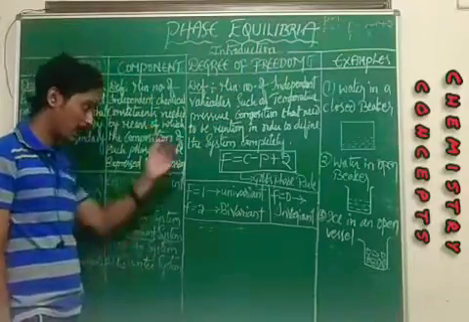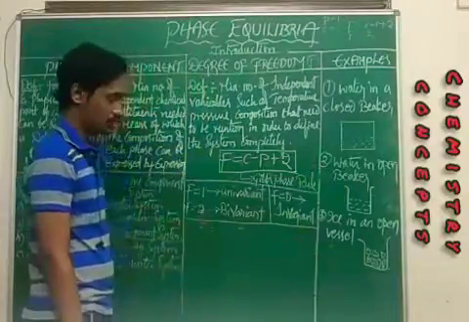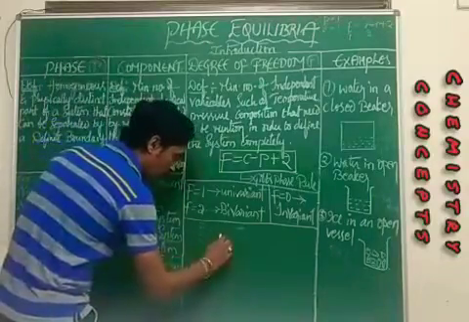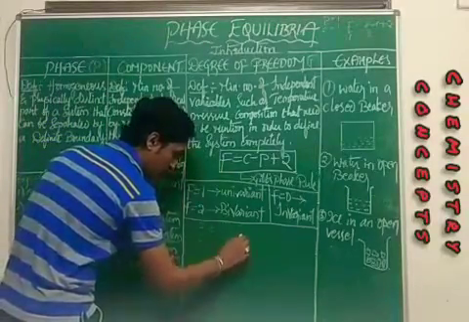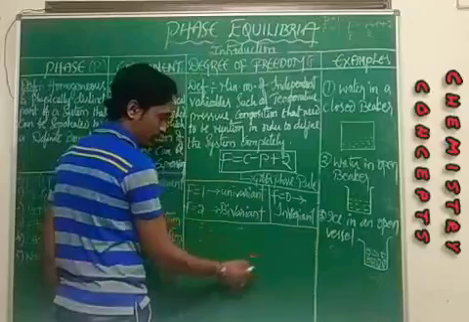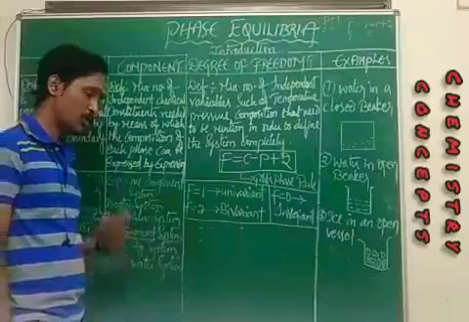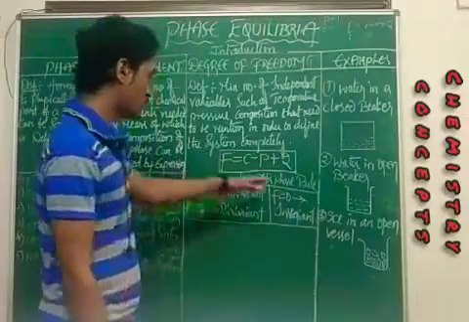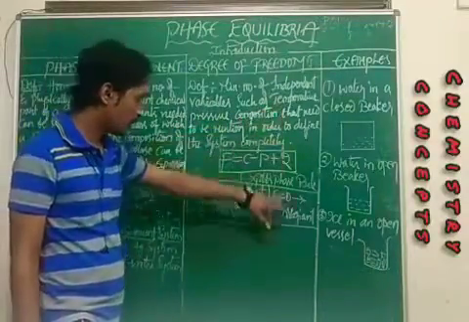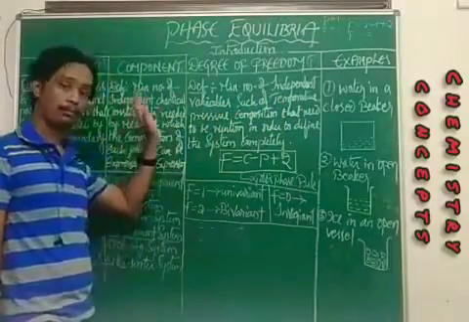And for ice in an open vessel, P is equal to 3 and C is equal to 1. That means you will get F is equal to 1 minus 3 plus 2. So you get 3 minus 3, that is equal to 0. That means F is equal to 0, which is an invariant system. Why are we calling it an invariant system? Because, as we have mentioned, for F is equal to 0, there is no need to mention temperature nor pressure.